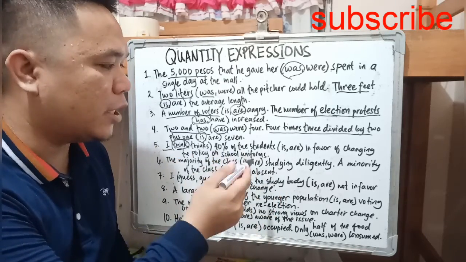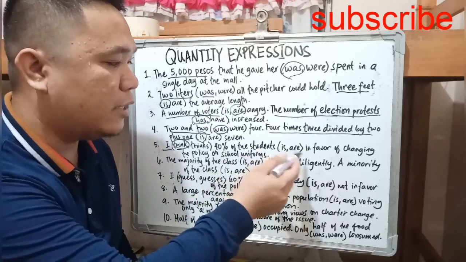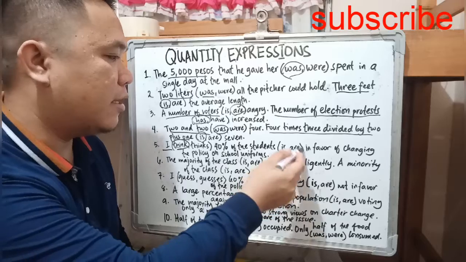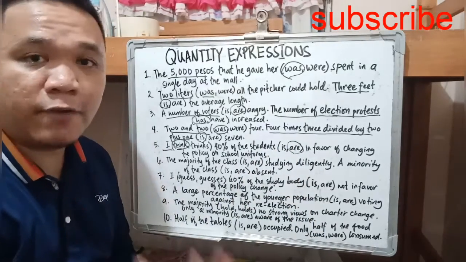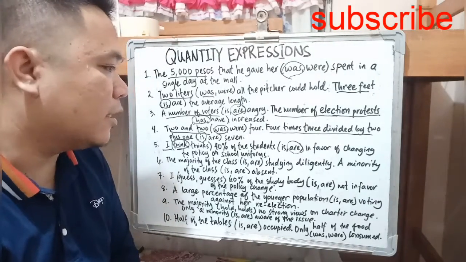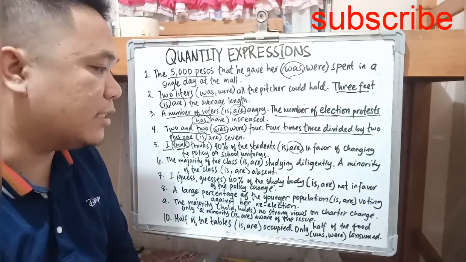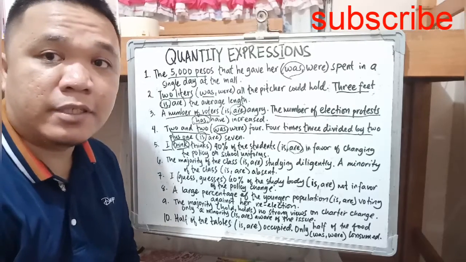So 40% of the students, okay, could be is or are. But here, I think this is are. Okay, so 40% of the students are in favor of, because the majority of them are in favor of that. Okay, next, the majority of the class are studying diligently. A minority of the class are absent.